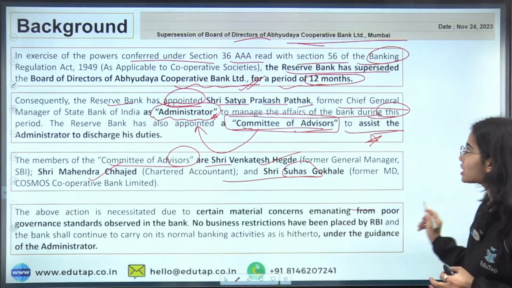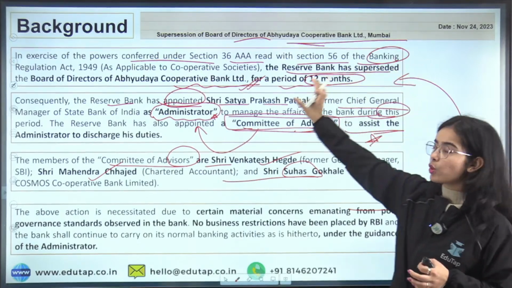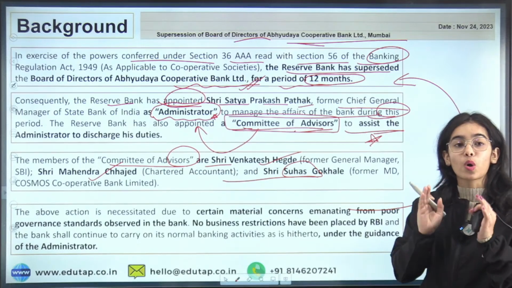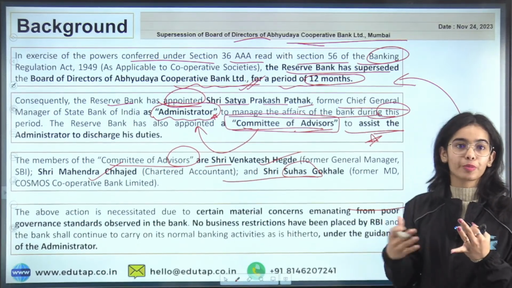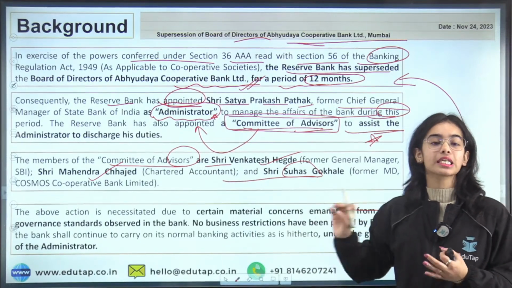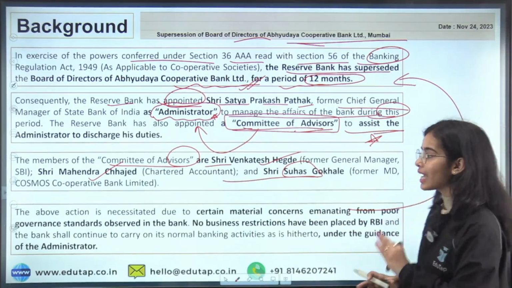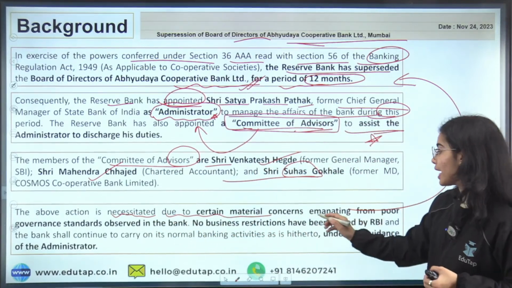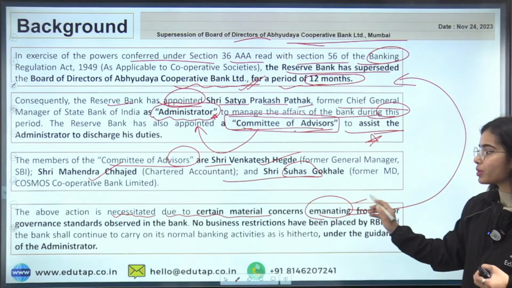Now why was there the supersession of the Board of Directors of Abhyuday Cooperative Bank by the Reserve Bank of India? What mistake did the Board of Directors do that the RBI had to supersede it? The above action was necessitated due to certain material concerns emanating from poor governance.